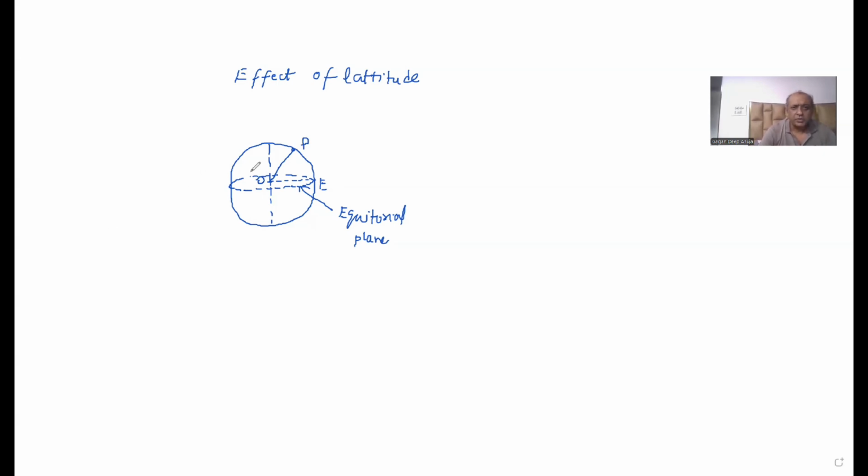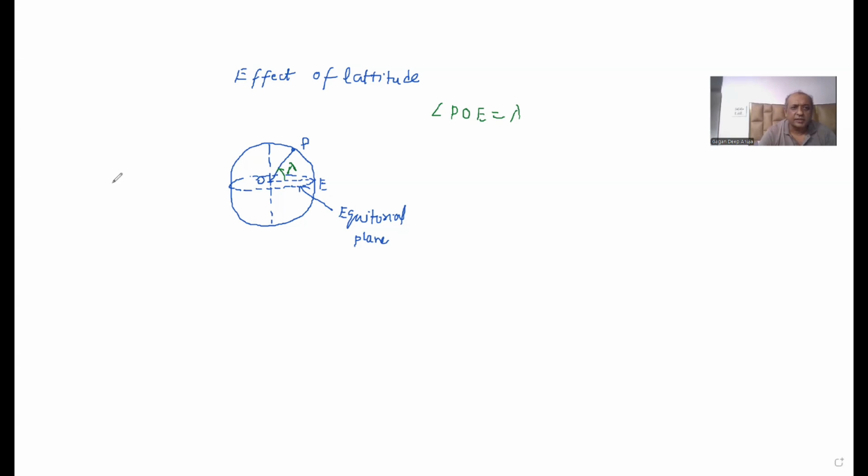So see, latitude at a place is defined as the angle which is made by the line joining the place to the center of Earth. This line makes an angle with the equatorial plane. That angle, represented by lambda, is called the latitude. So you can see that our angle POE, which is equal to lambda, is the latitude, right?